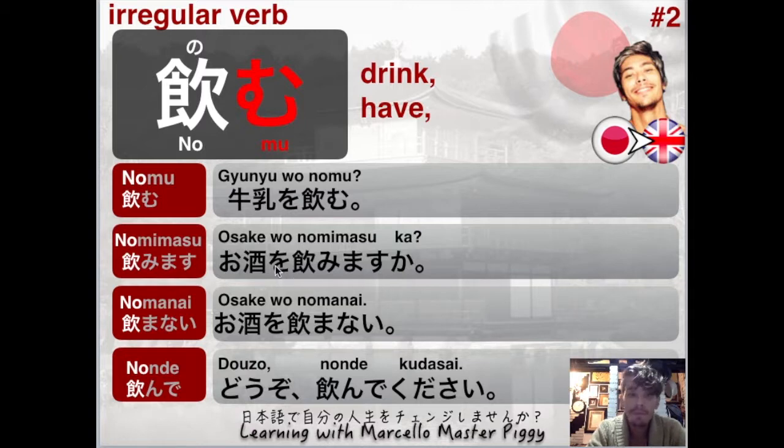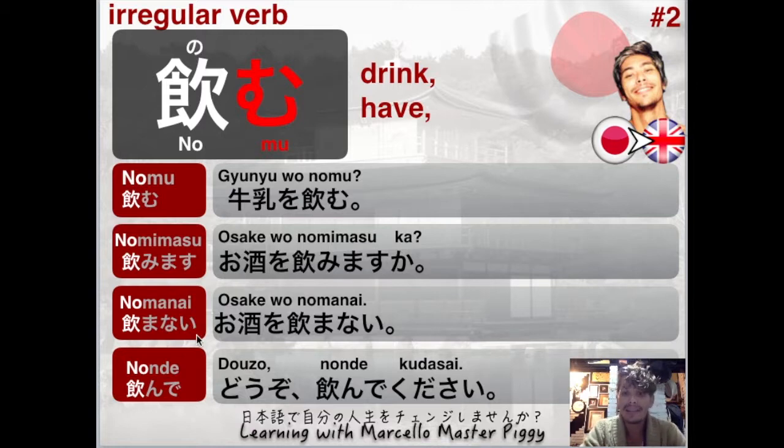Osake o nomimasu ka? Do you drink alcohol? Osake is alcohol, okay? In general, it can be Japanese sake, beer, whiskey, whatever. Good. And you're asking somebody, do you drink? Osake o nomimasu ka? Okay. It can also be when you are offering, but generally speaking, this would be like, do you drink? They're asking if you drink alcohol or not.